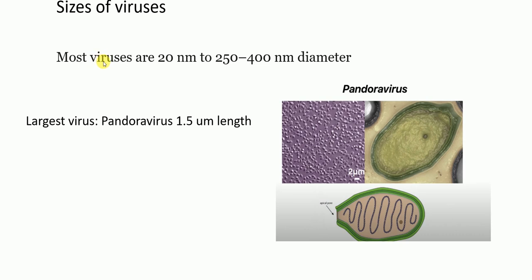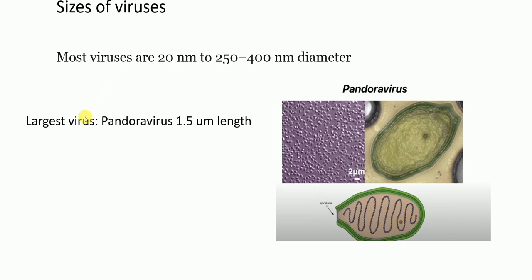Before, the concept was that most virus particles are smaller than bacteria, but now this has changed because of research. Current research has shown that one of the largest virus particles is Pandora virus, and it can be up to 1.5 micron in length. And this can also be visualized under light microscope. Before, mostly the viruses were 20 nanometer to 250 to 400 nanometer in diameter. And in the earliest days, scientists were able to see viruses only under electron microscope.